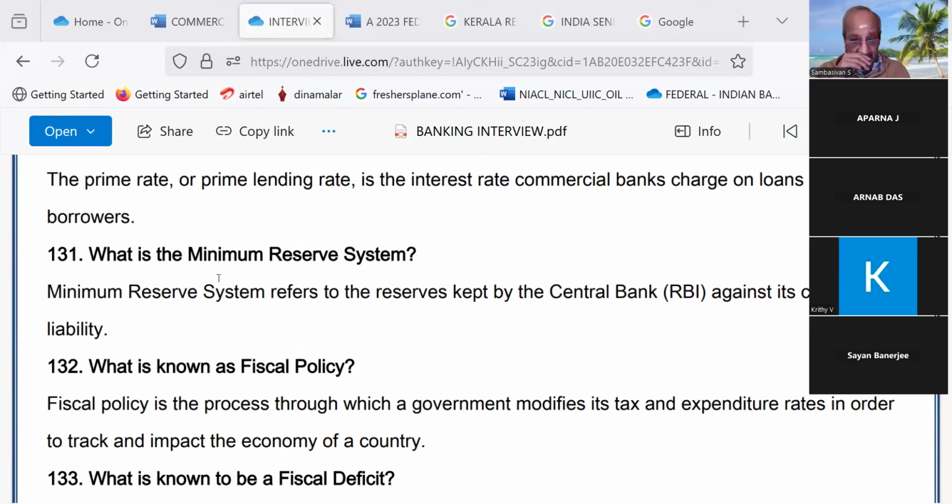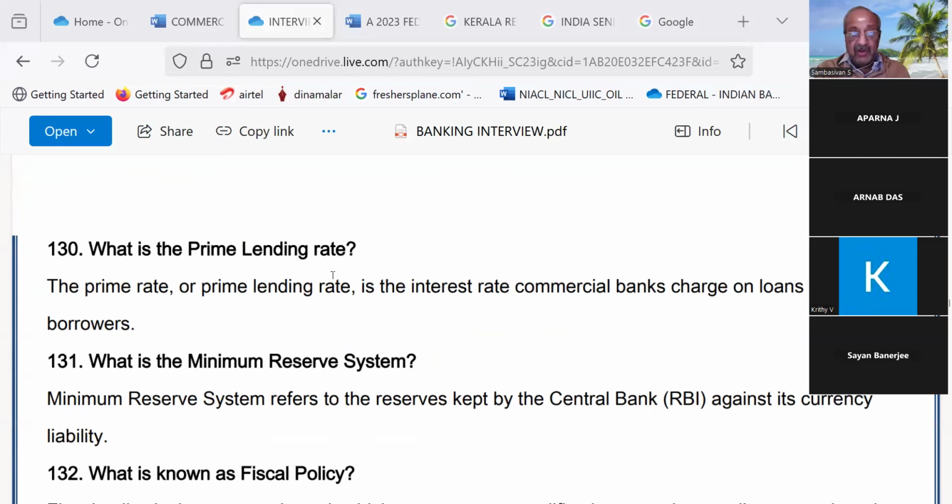What is the minimum reserve system? A minimum reserve system refers to the reserves kept by the central bank against its currency liability. This is what I was telling you. 150 crores they are keeping in the form of gold.